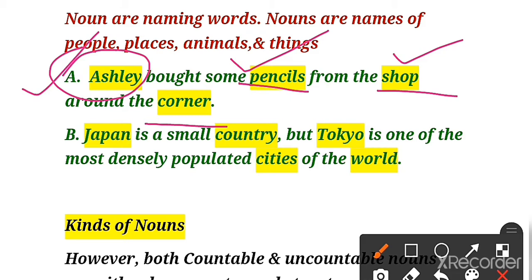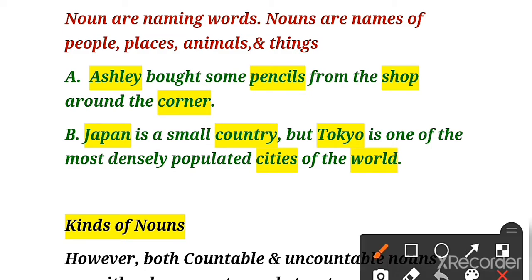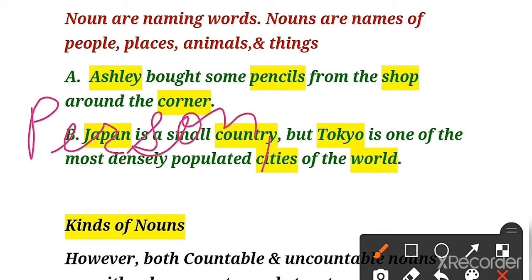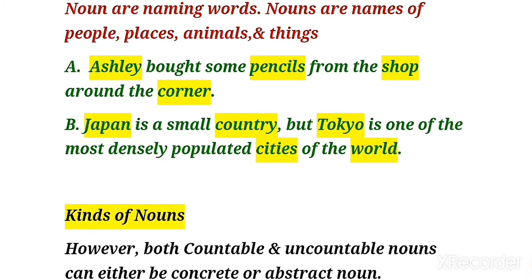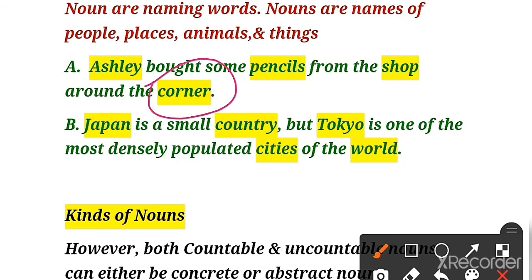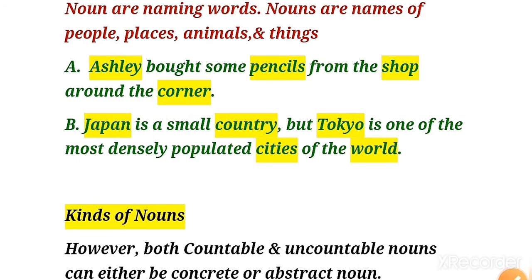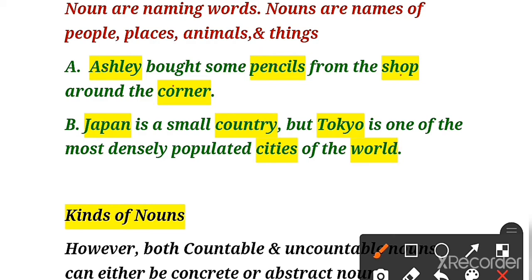So I will write here name of person, and Ashley becomes the name of a person. Then name of things, and name of place. This corner is the name of a place. So in this example children, you can see 4 nouns of different kinds.